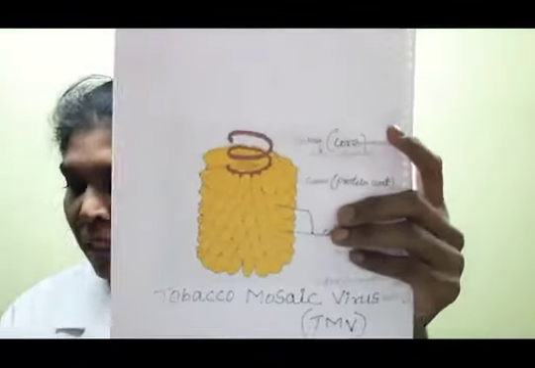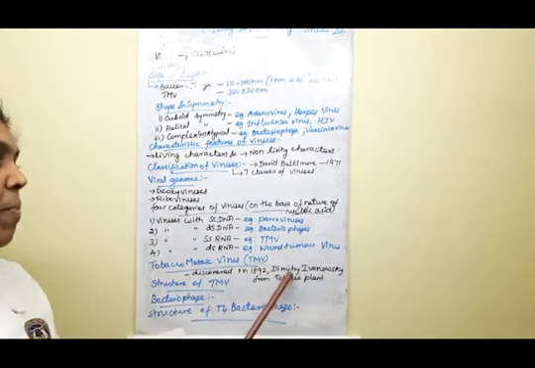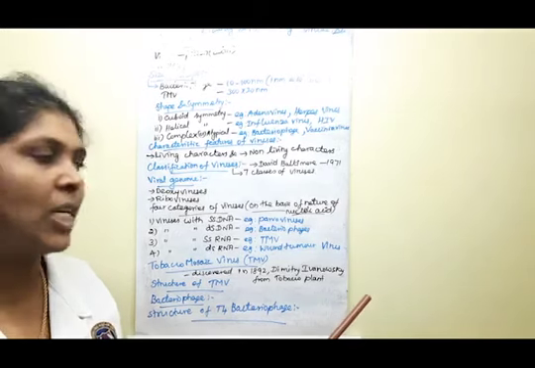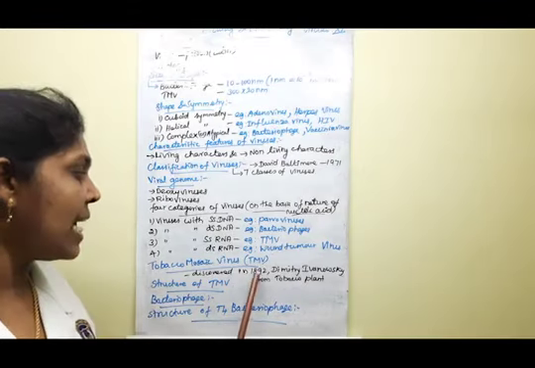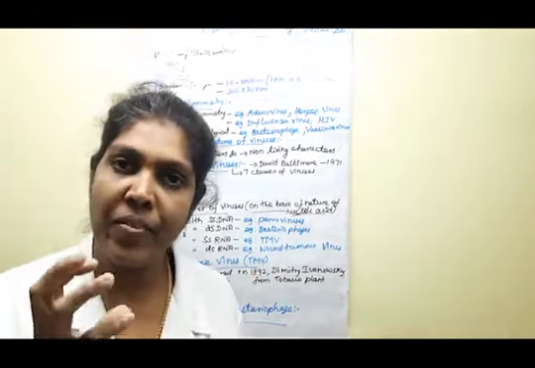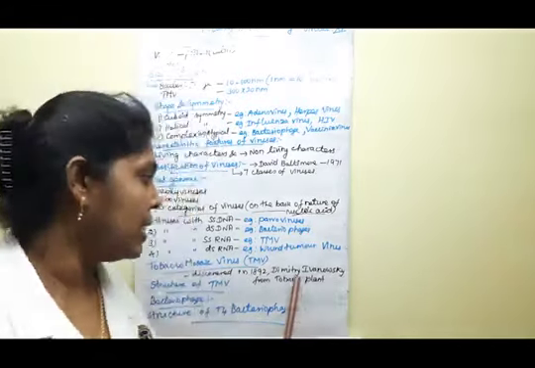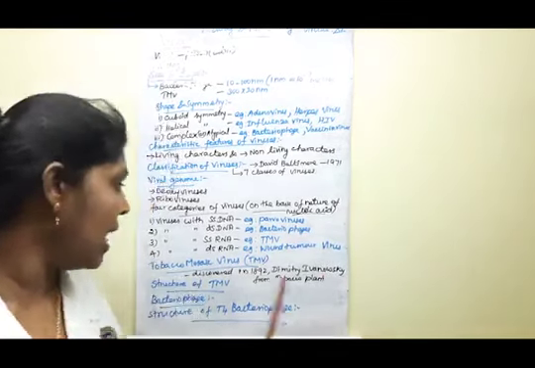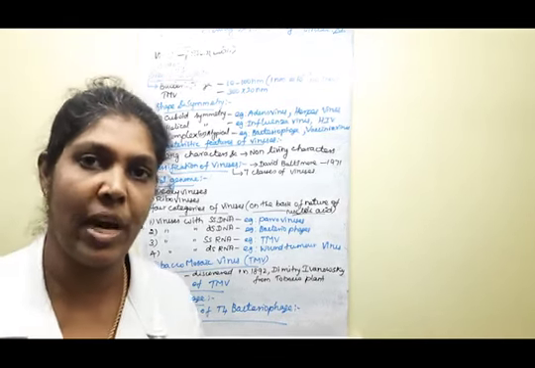The first one, the tobacco mosaic virus was discovered by Dmitry Ivanovsky. That person discovered the tobacco mosaic virus in the year 1892. From a tobacco plant, Dmitry Ivanovsky obtained or found the tobacco mosaic virus.